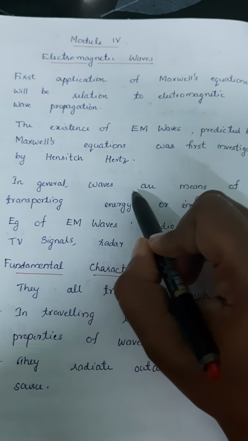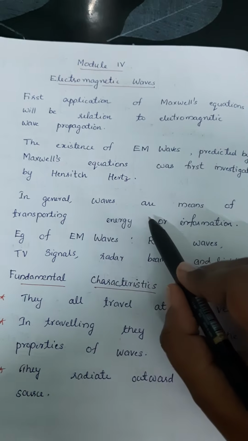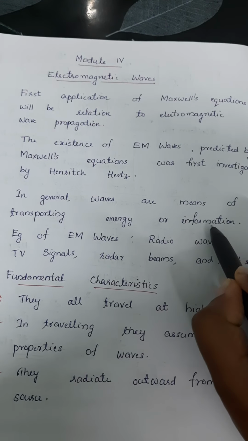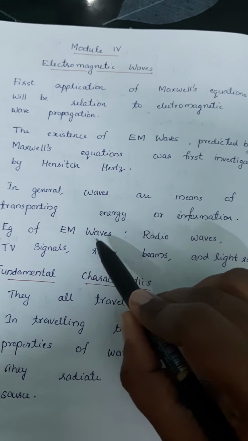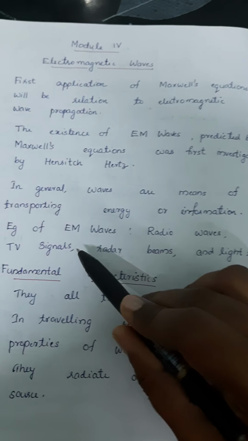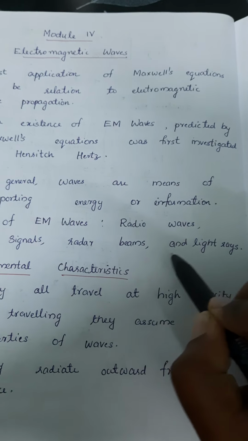In general, waves are means of transporting energy or information. Some examples of electromagnetic waves are radio waves, TV signals, radar beams, and light rays.